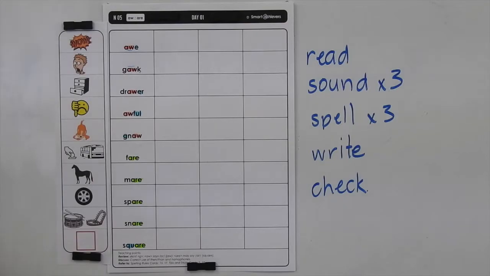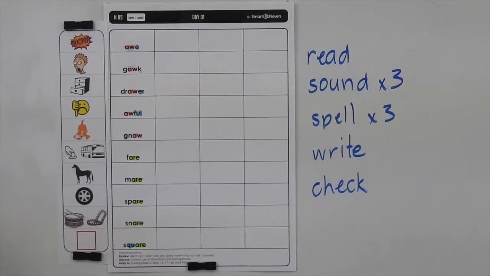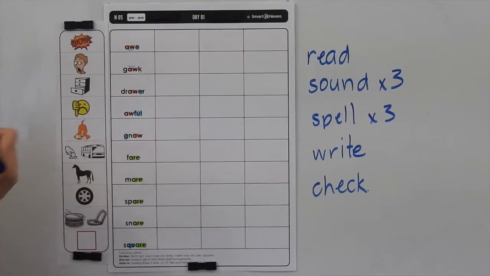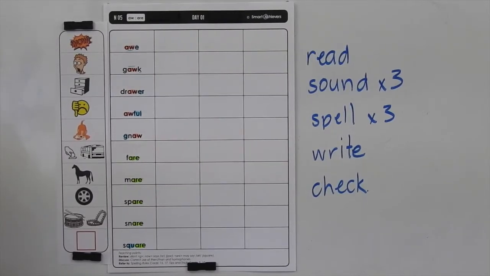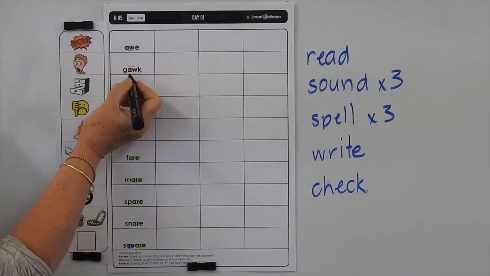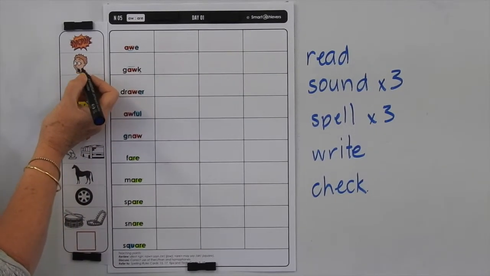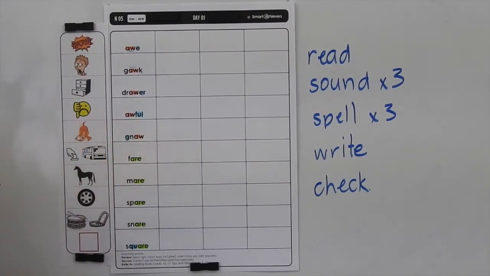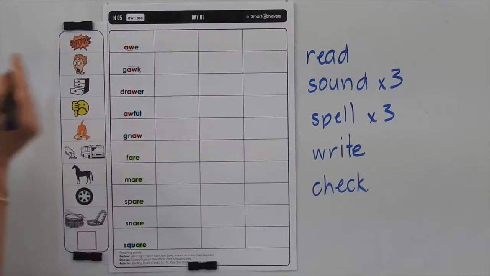Okay, let's go back and look at the meanings of these words. Awe is a look of respect or wonder. So you might be in awe of your big brother or your uncle or cousin, means that you may really respect them and want to be like them. Gawk means when you stare openly and rudely at someone, and your parents would probably say, oh, don't gawk, which means don't look like that at someone.